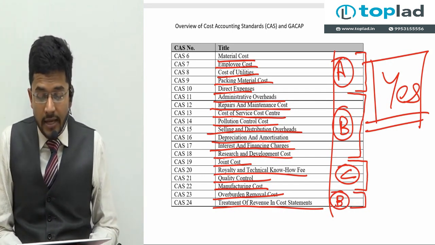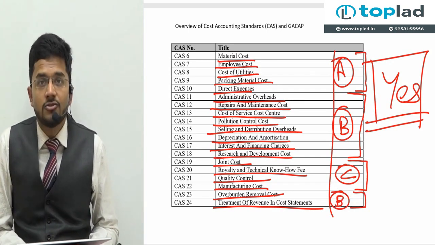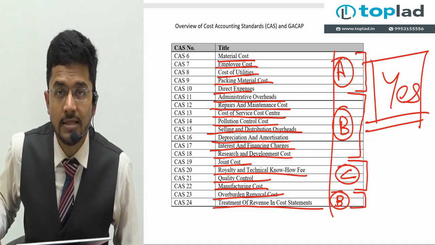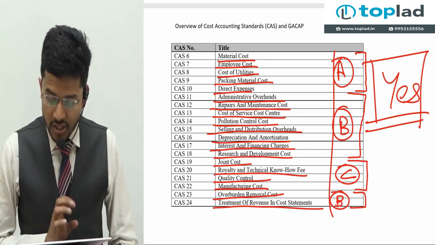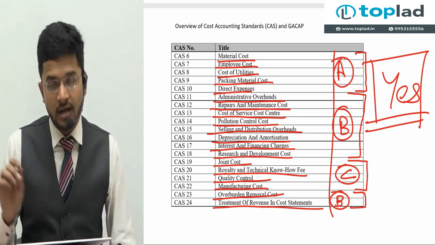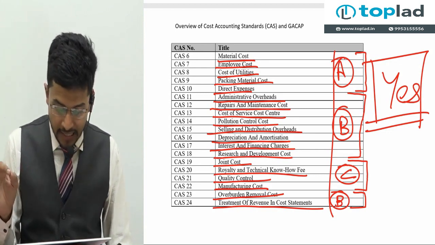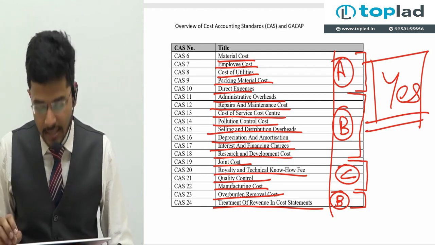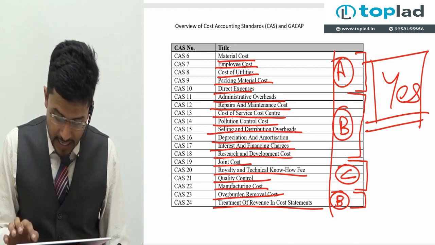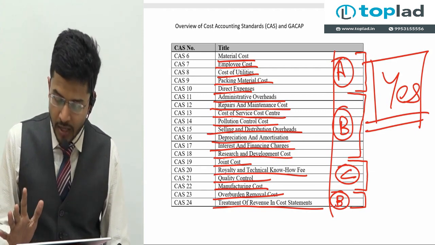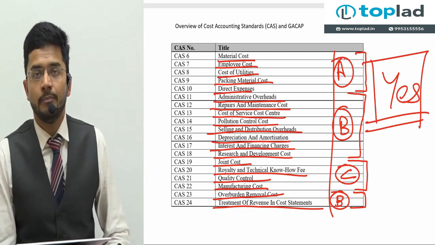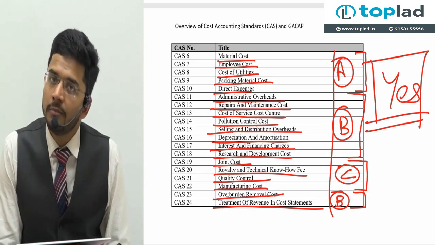So the exam pattern can vary from this trend substantially. So do not feel that this is the absolute analysis. This is on the basis of trend, which I've told you: the first 10 CAS are the most important. 11 to 18 are second most important, and 23, 24 are also second best. And CAS 19 to 22 are the third best, which are to be revised, really understood and learned by you.